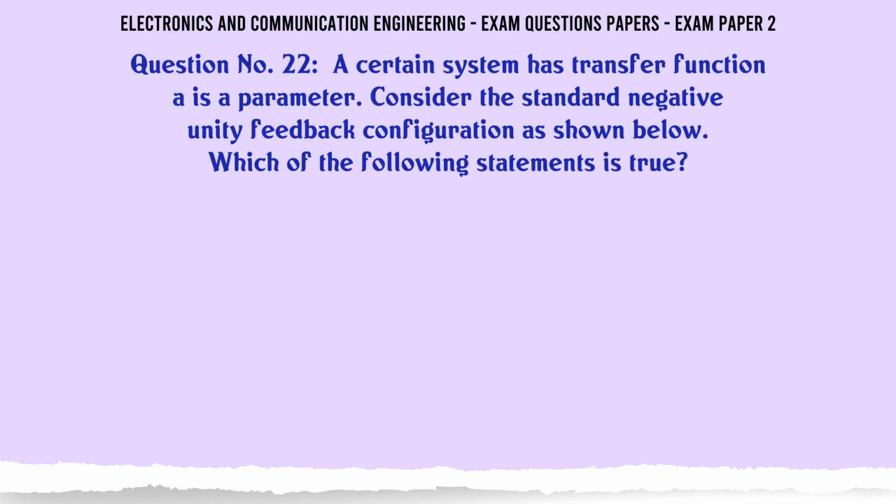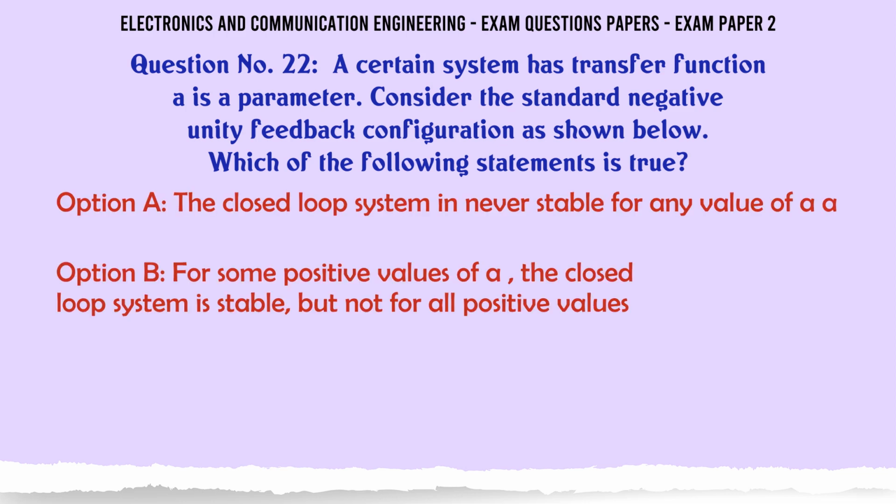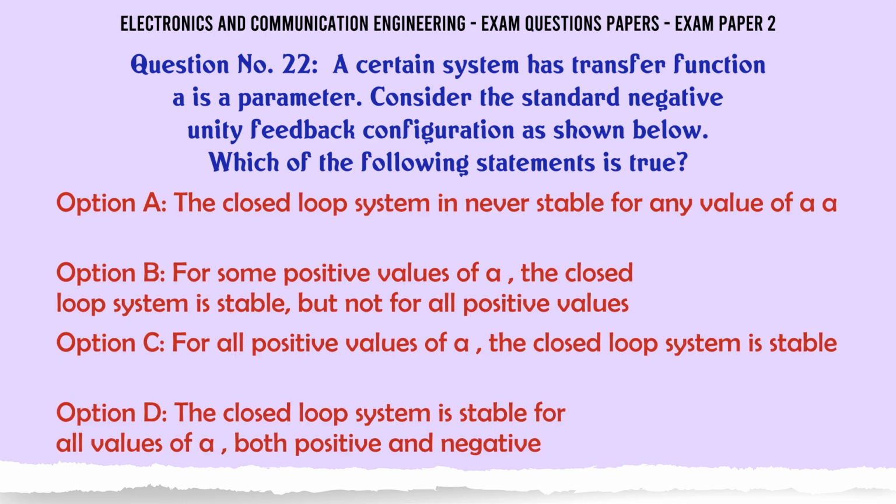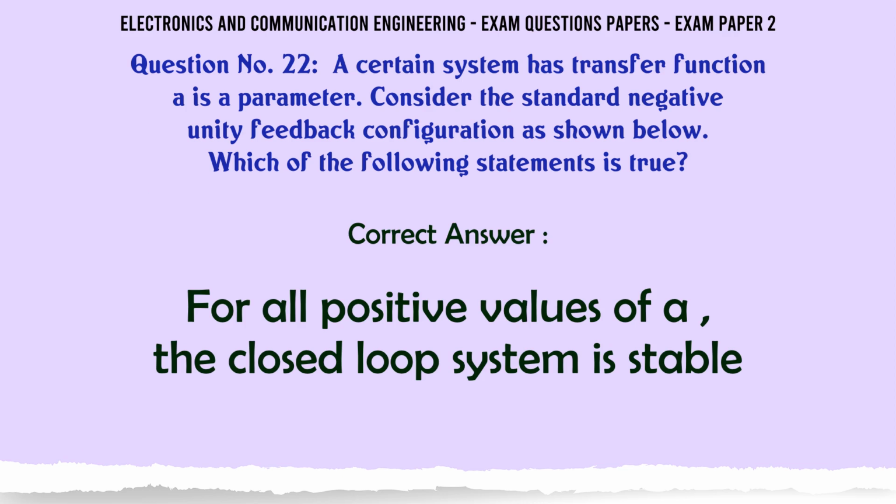A certain system has a transfer function, where A is a parameter. Consider the standard negative unity feedback configuration as shown below. Which of the following statements is true? A. The closed loop system is never stable for any value of A. B. For some positive values of A, the closed loop system is stable but not for all positive values. C. For all positive values of A, the closed loop system is stable. D. The closed loop system is stable for all values of A, both positive and negative. The correct answer is for all positive values of A, the closed loop system is stable.